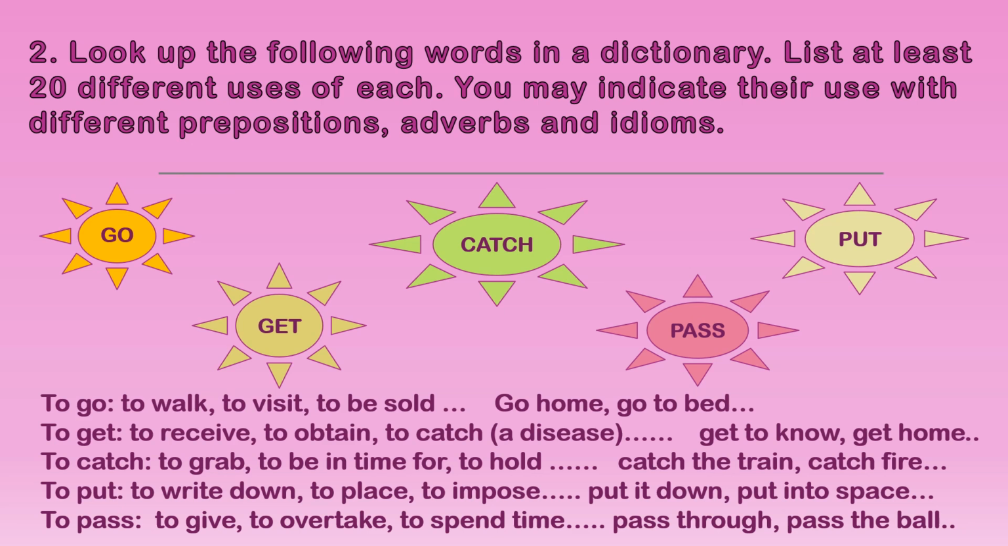Put, to write down, to place, to impose, these are the meanings. Now using them, you can say put it down, put into space, and other ways you can use the word put. To pass means to give, to overtake, to spend time. You will get all these meanings from the dictionary. So look at the dictionary, get as many meanings as you can, and then use it like pass through, pass the ball, and other ones with adverbs, prepositions and idioms.